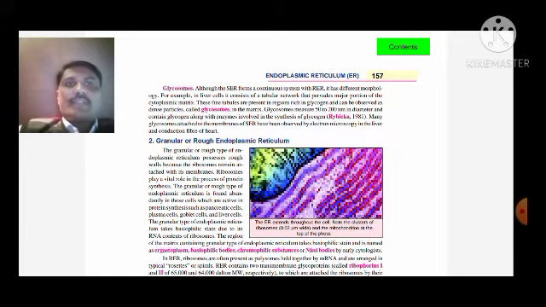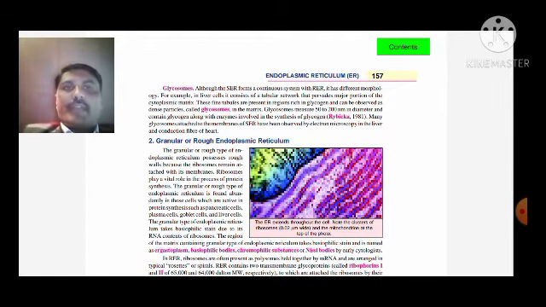A vital process, protein synthesis, occurs here. Granular or rough endoplasmic reticulum is found abundantly in cells that are active in protein synthesis, such as pancreatic cells, plasma cells, goblet cells, and liver cells.